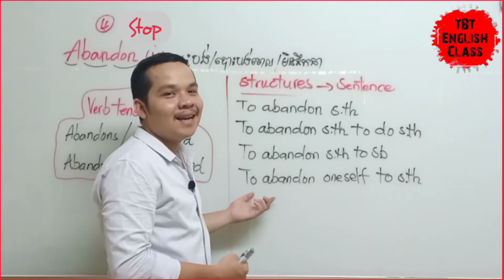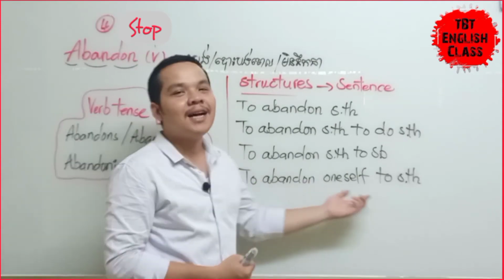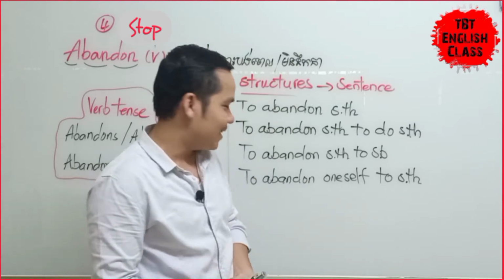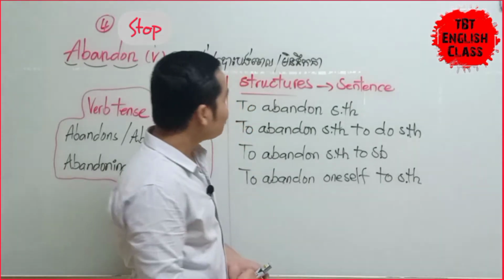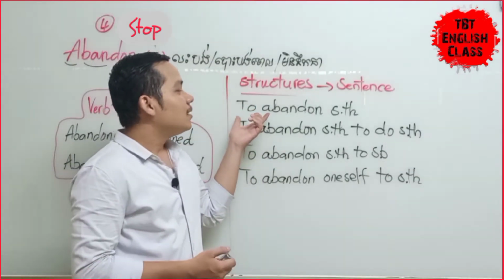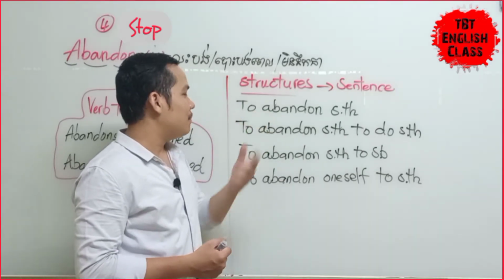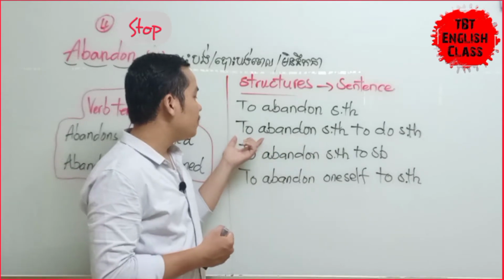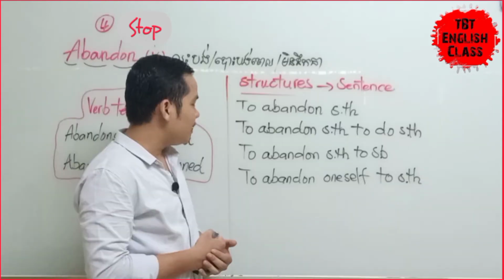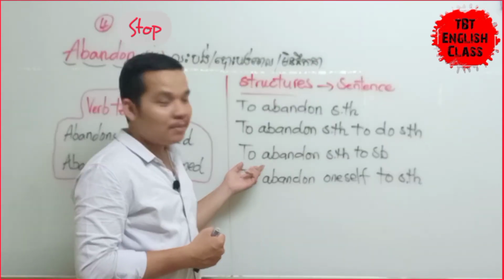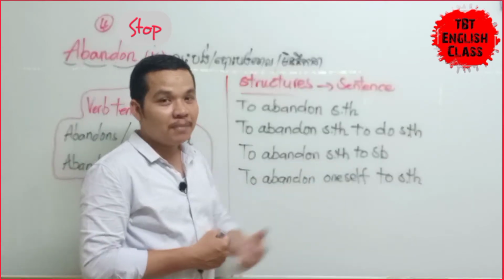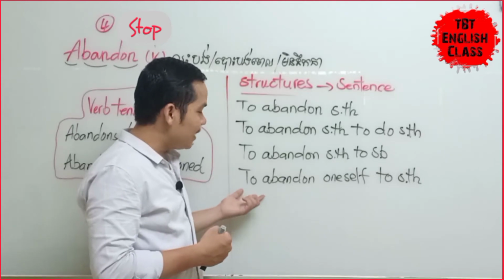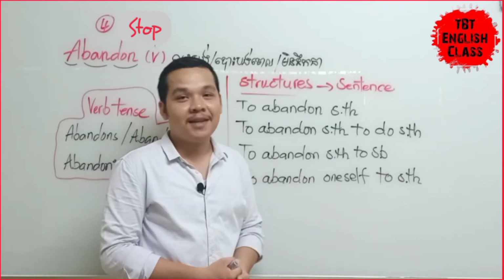So this is the last one, to abandon oneself to something. You abandon yourself to something. You see, again, to abandon something. Yes, to abandon something, to do something. បោះបង់អ្វីមួយទៅឲ្យនរណាម្នាក់ to abandon something to somebody. បណ្ដែតបណ្ដោយខ្លួនតាមអីមួយ you can say to abandon oneself to something.